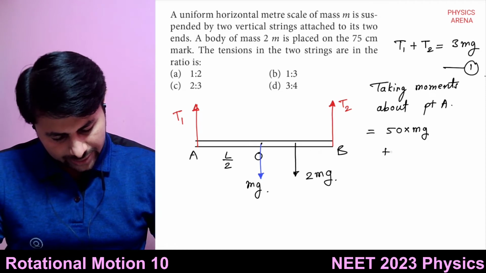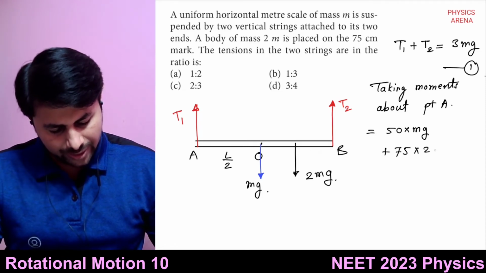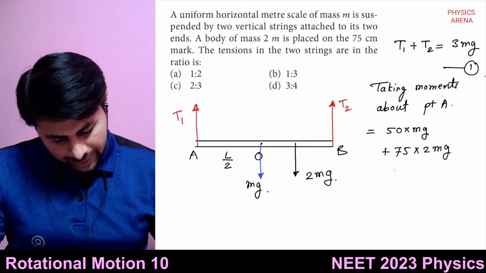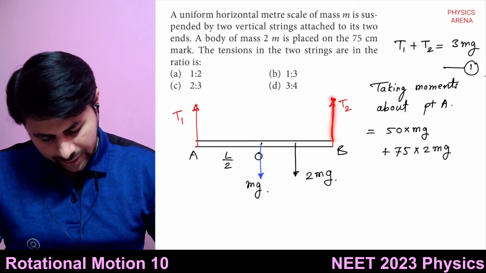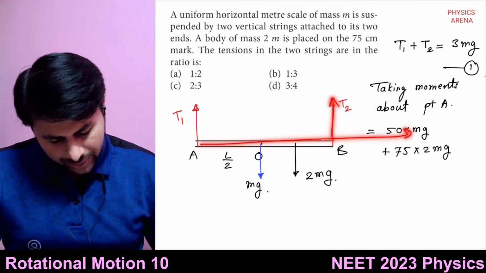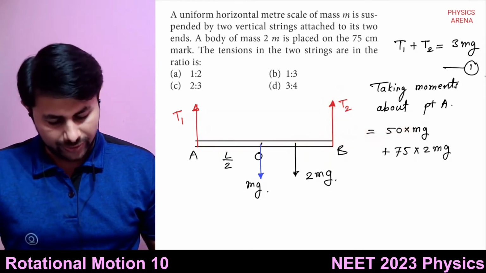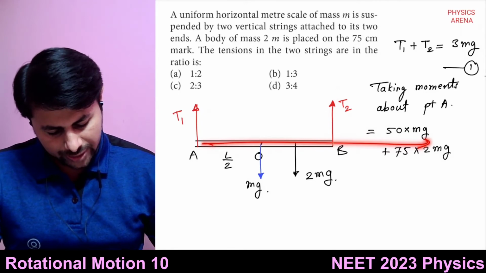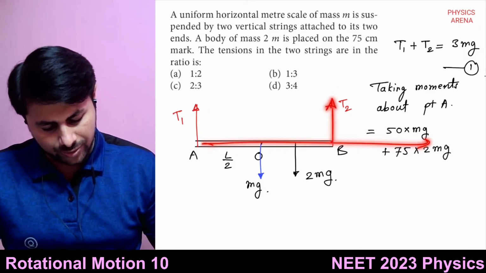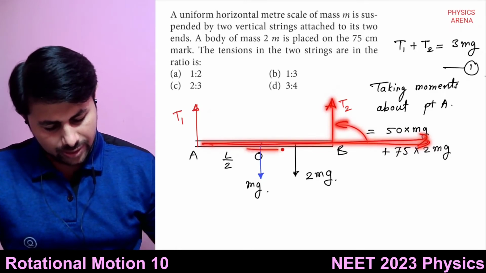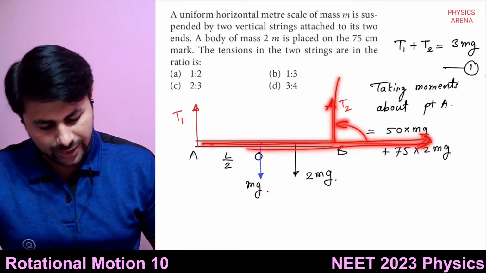So plus, you can say 75 multiplied by 2mg, right? And this force is upwards. So r cross f is in anti-clockwise sense. See its position vector for this force T2, it is at point B. It is like this, and force is like this.